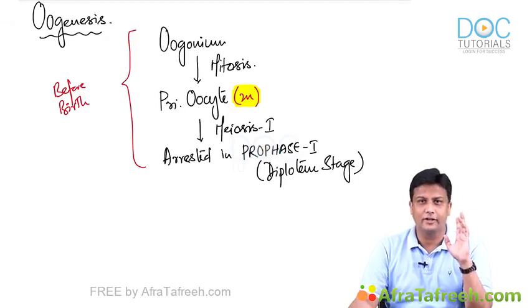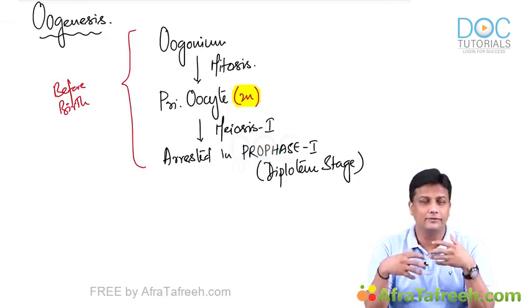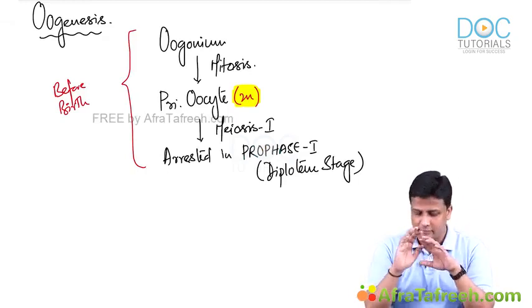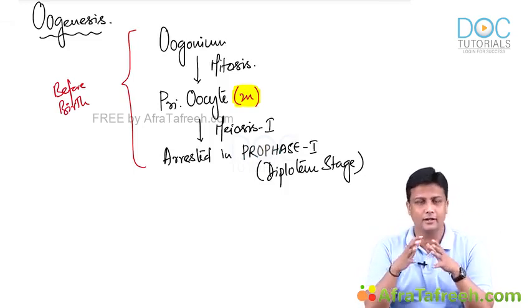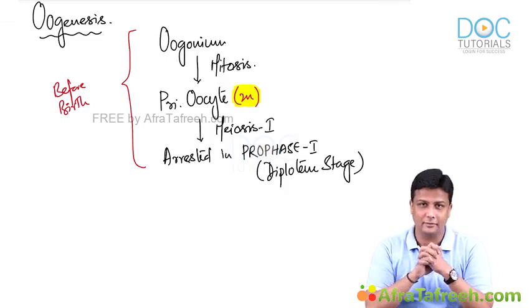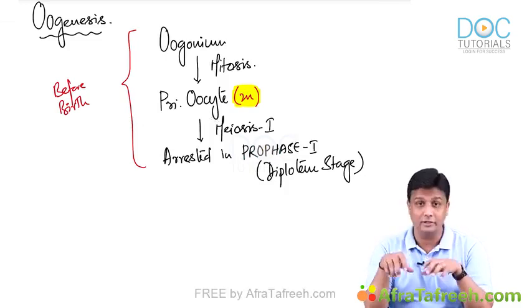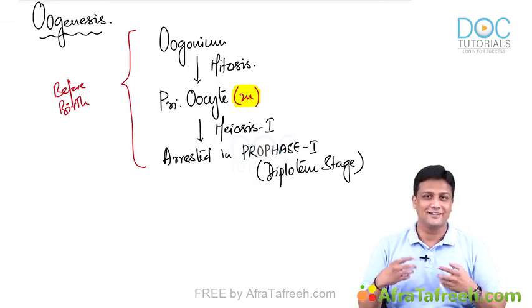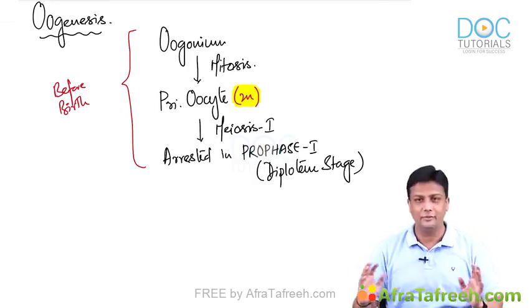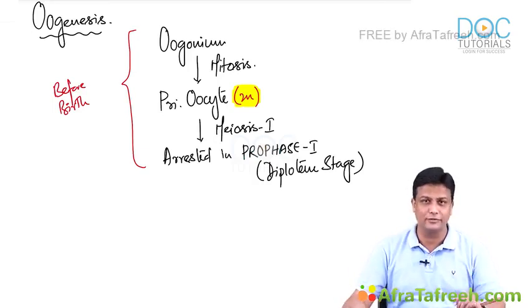Now what is going to happen further? Further development of the fetus will take place. It will still be in the primary oocyte form only. Then finally, the day will come when the birth of the female will take place. So at the time of birth also, it will be in the form of primary oocyte. Then the age of that baby will keep on increasing. During childhood, again it will be in the form of primary oocyte, arrested in prophase 1.